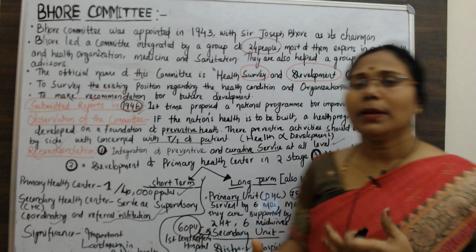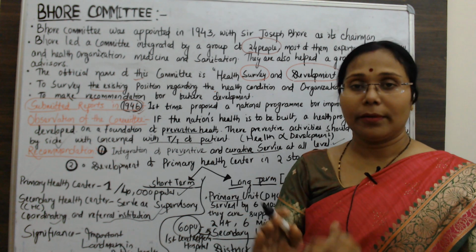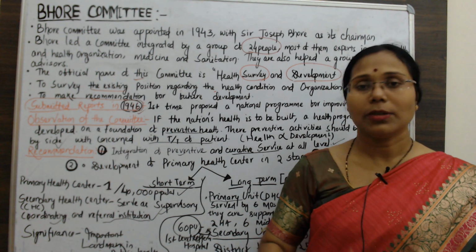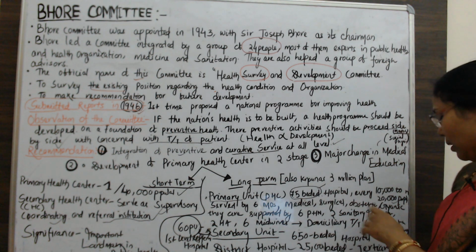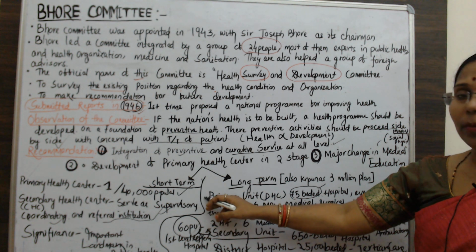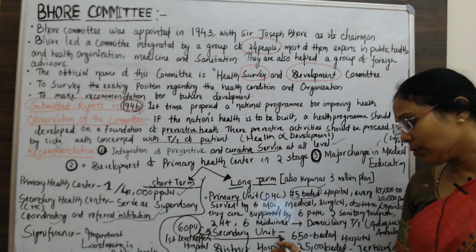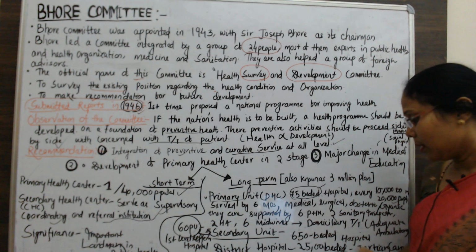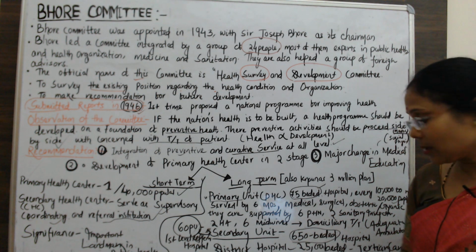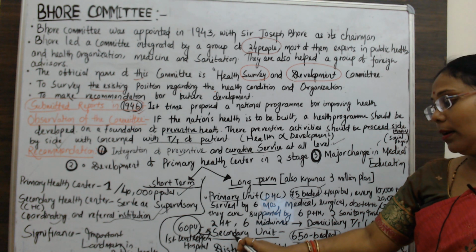In this primary unit, adequate ambulatory services should be there, so that the cases that are not managed in the primary unit can be referred to the secondary unit. In the secondary unit, the strength of the hospital is 650 beds, and there are 60 primary units under a secondary unit.